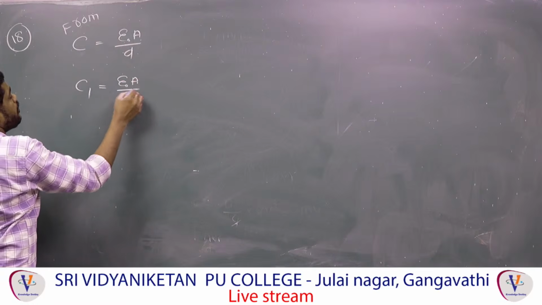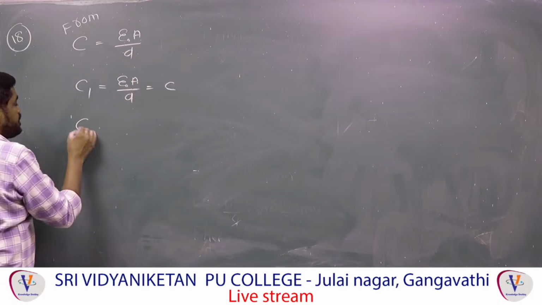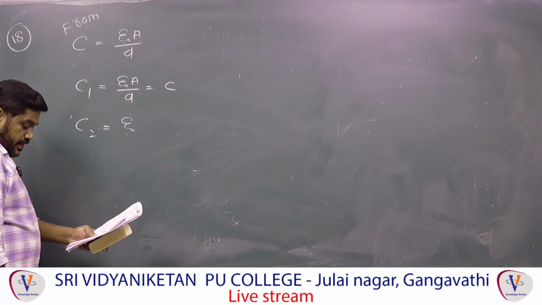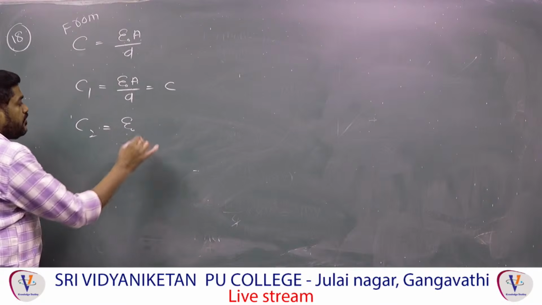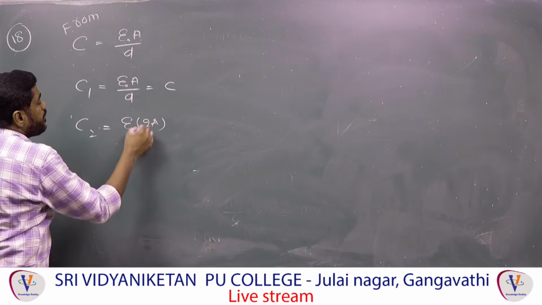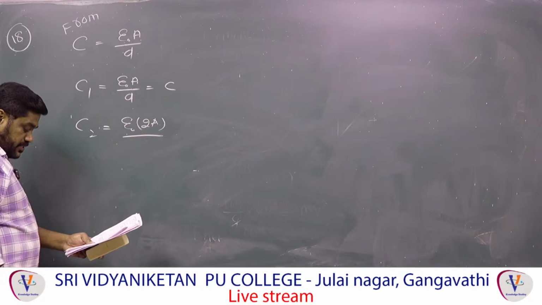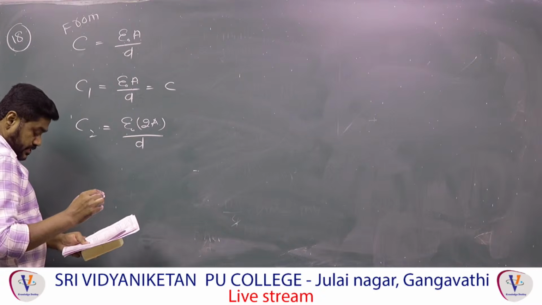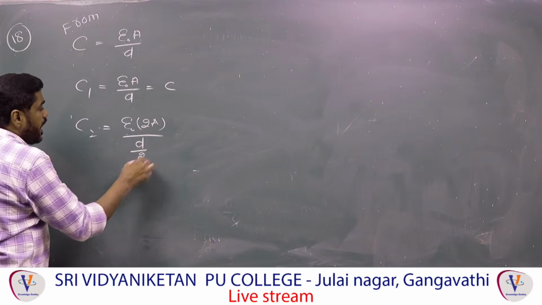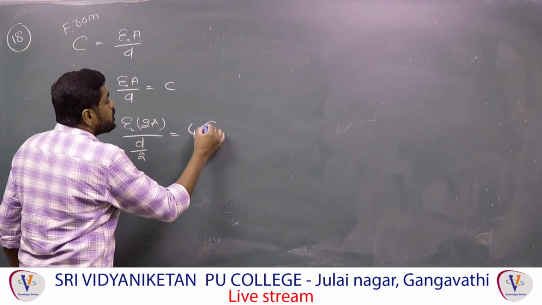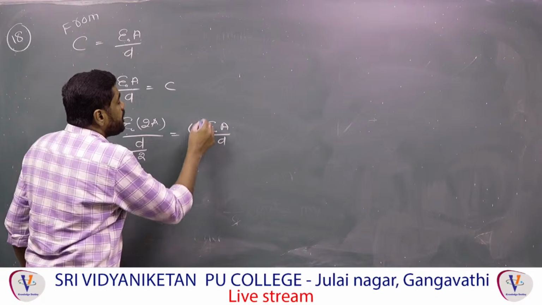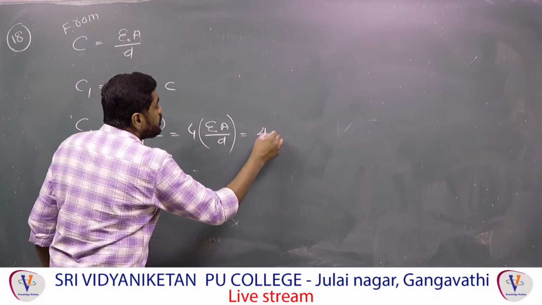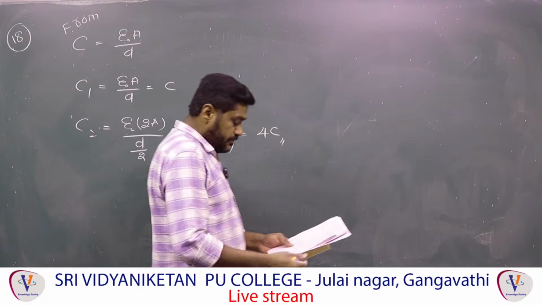And C2 is equal to epsilon naught. They said the area is doubled, therefore 2 into A, and the distance becomes half, D by 2, and this 2 goes upside. So 4 into epsilon naught A by D, but you know epsilon naught A by D is nothing but C. Therefore, that is 4C.